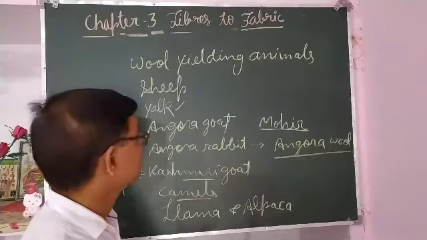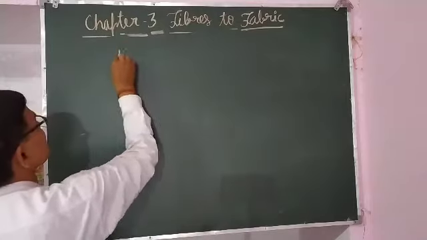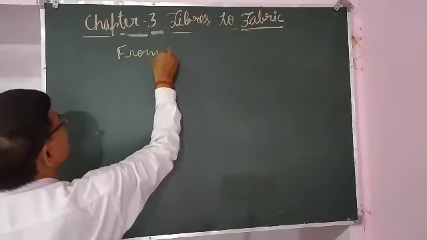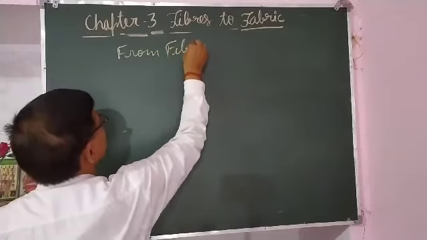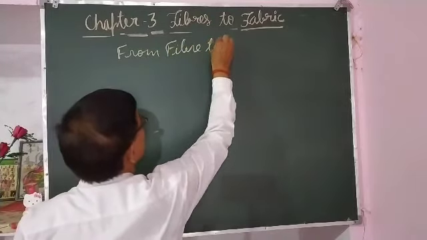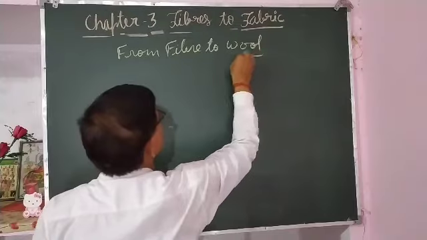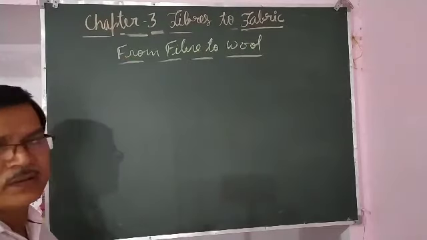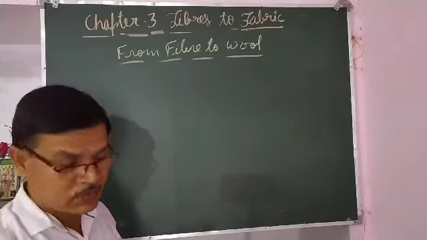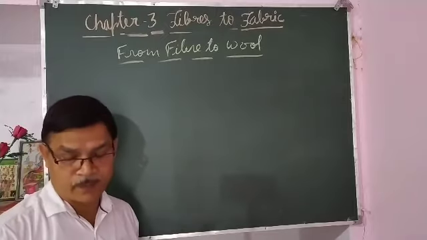Now, how is wool prepared? It is the process of formation of wool from fiber. How is wool prepared from the fiber, meaning the fleece obtained from the body of animals?